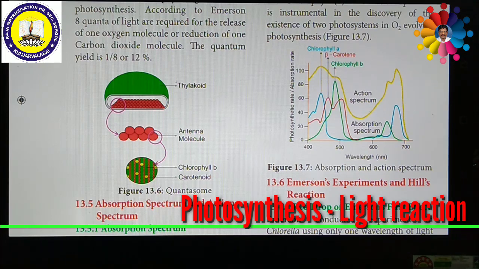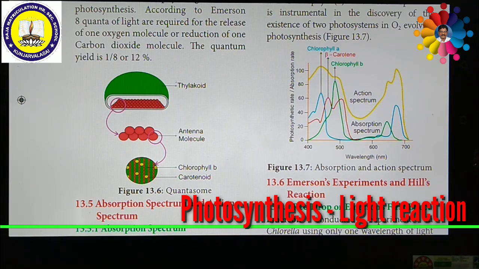On the x-axis we plot wavelength, and on the y-axis we plot the photosynthetic rate or absorption rate. Various pigments like chlorophyll A, beta carotene, and chlorophyll B can absorb light, and we can see how much is converted into photosynthesis. So this picture helps us understand what an absorption spectrum is.